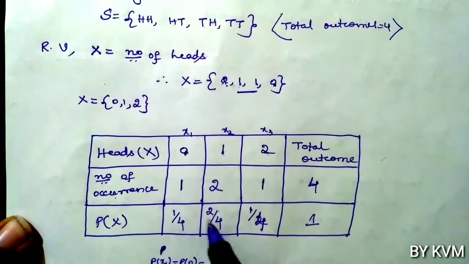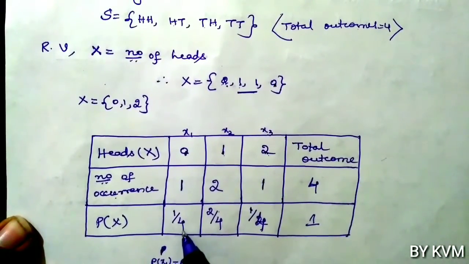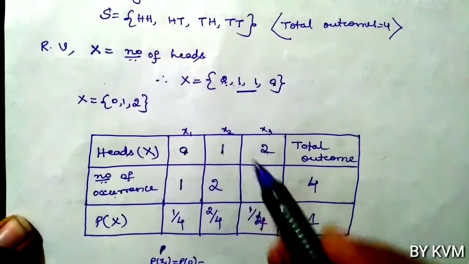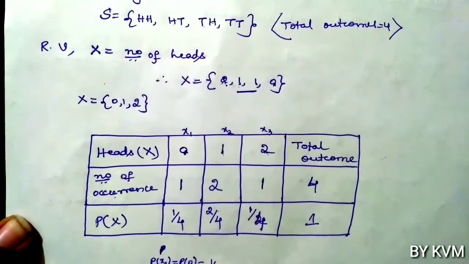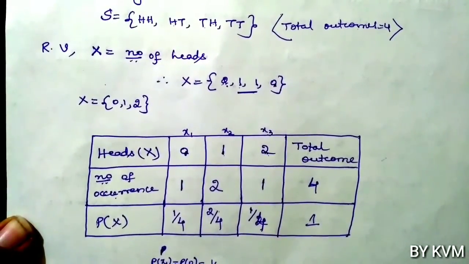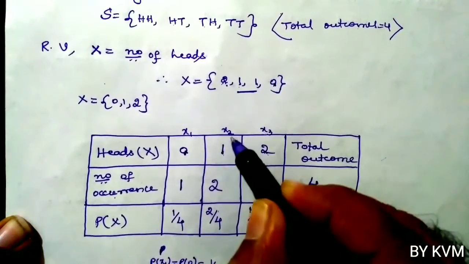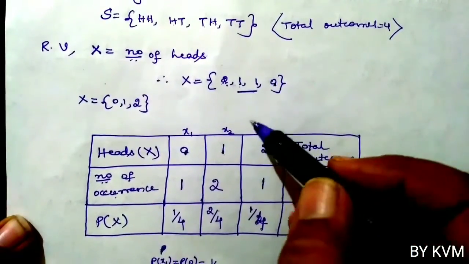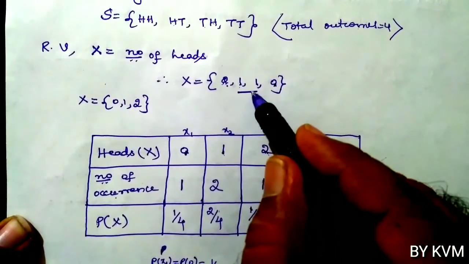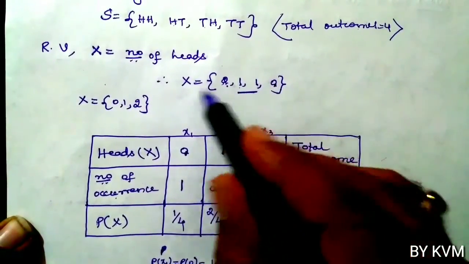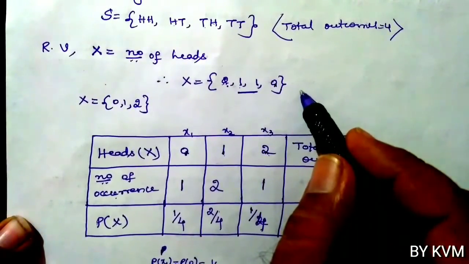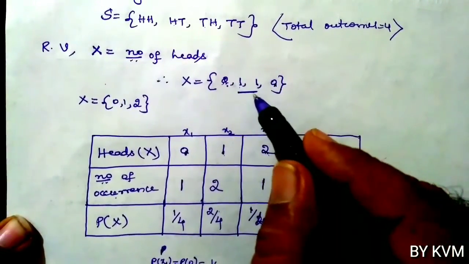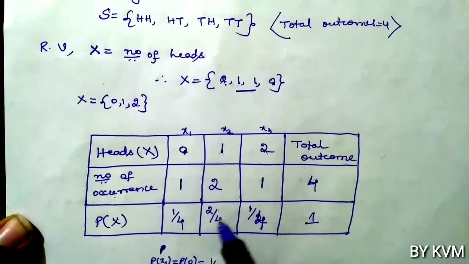So the probability of X equals 0 is 1 by 4. Now the probability of X2. If X2 is 1, 1 appeared how many times? 2 times. Total outcomes are 4. So the probability of X equals 1 is 2 by 4.